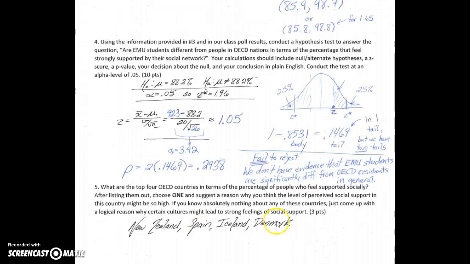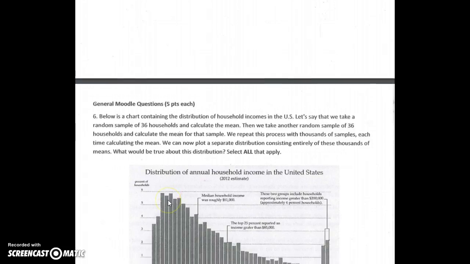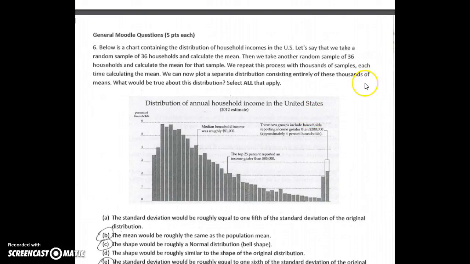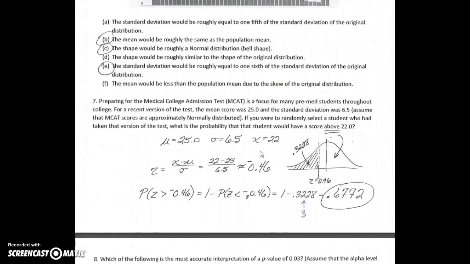Number 5 is just a matter of looking these up on the chart and then giving an explanation. Number 6 is the central limit theorem. So the central limit theorem tells us the distribution of sample means will have the same mean. It will be a normal distribution, and its standard deviation will be the original standard deviation divided by the square root of the sample size. So in our case, the sample size was 36, so the square root of 36 would be 6. So our new standard deviation will be 1/6 of the original standard deviation.